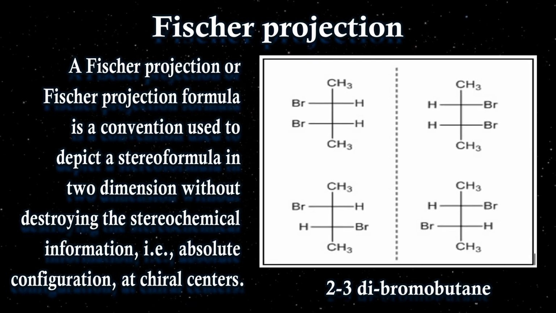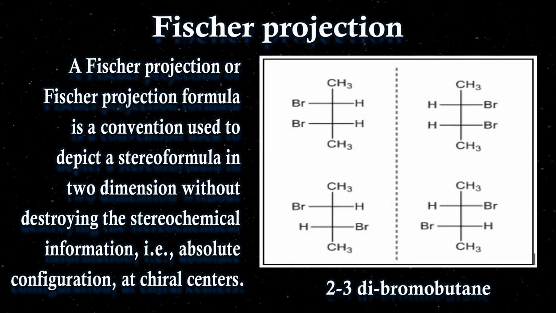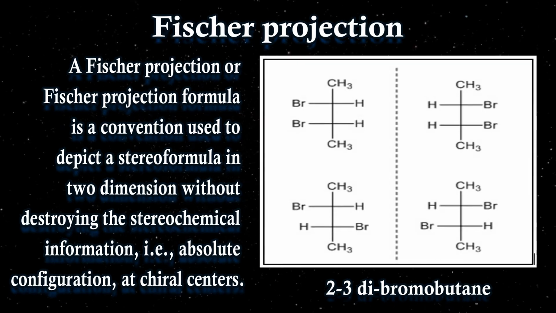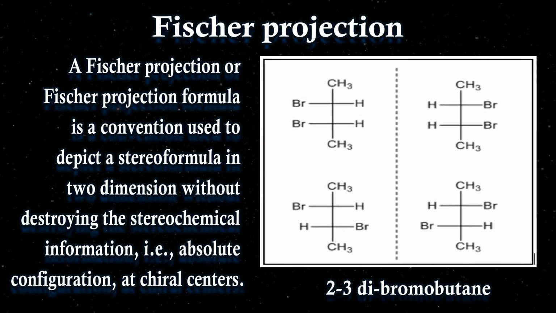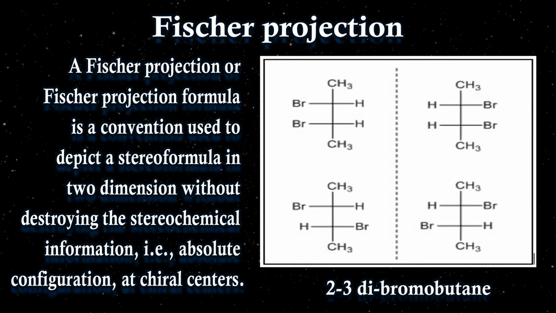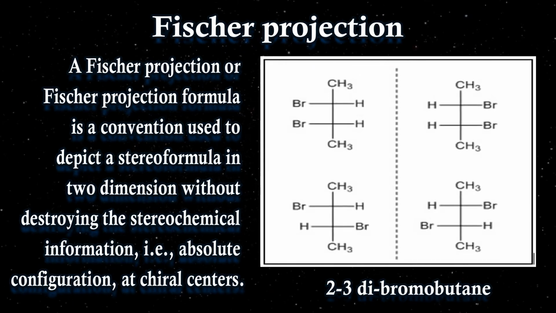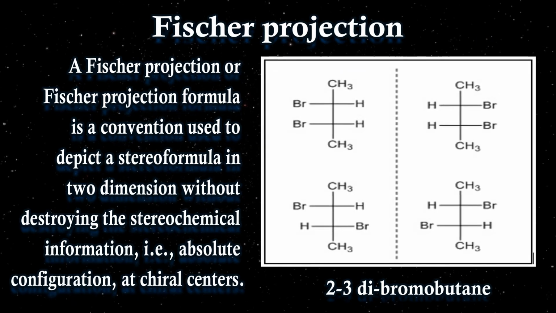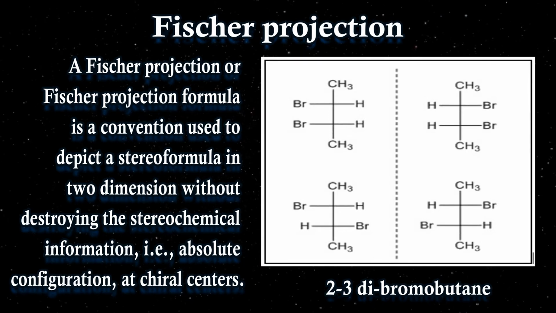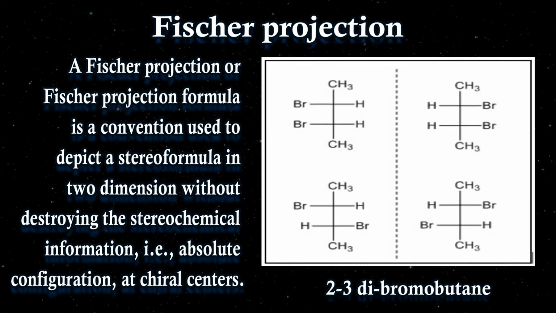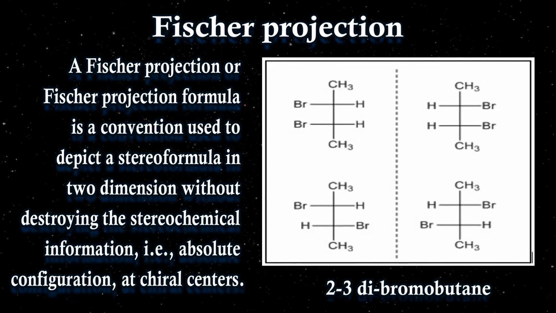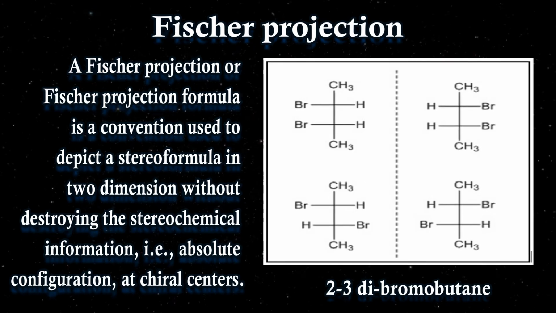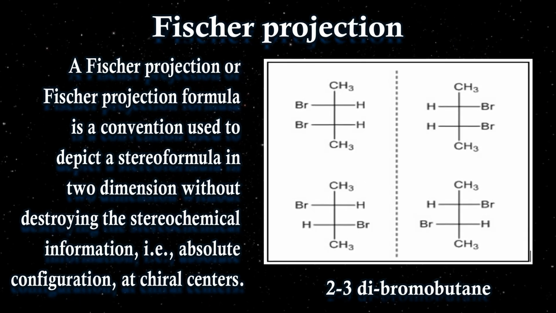There may be different types of arrangements. Here the mirror images are given of the particular structure. You can see that there are two basic stereocenters, the second carbon and the third carbon, 2, 3. These particular carbons are chiral. What chiral is and what chirality is we will see in the next lecture. We will not discuss it here, but just try to understand that these two carbons, 2 and 3, are chiral. Using these chiral centers there can be two types of structures, one is cis and another is trans.